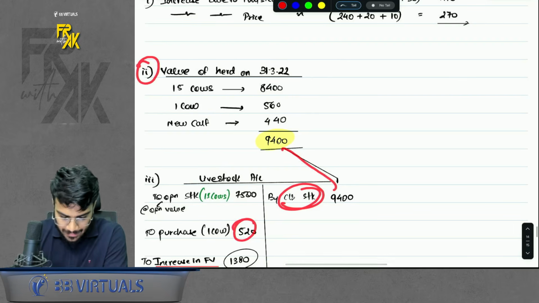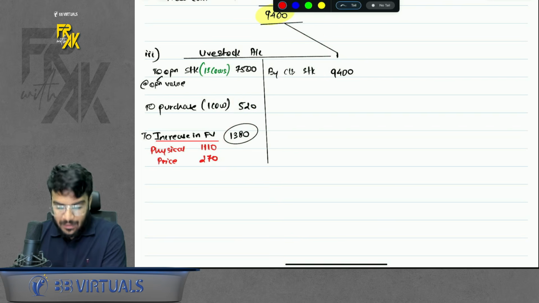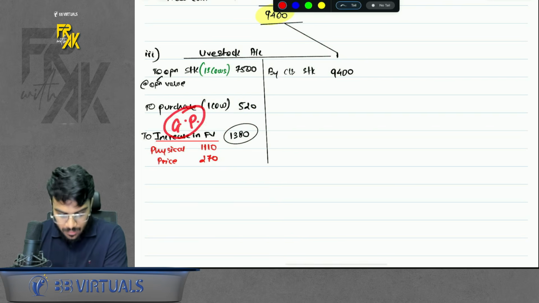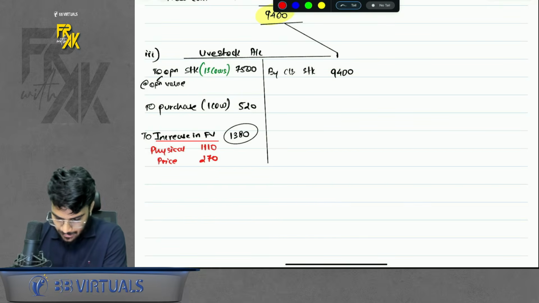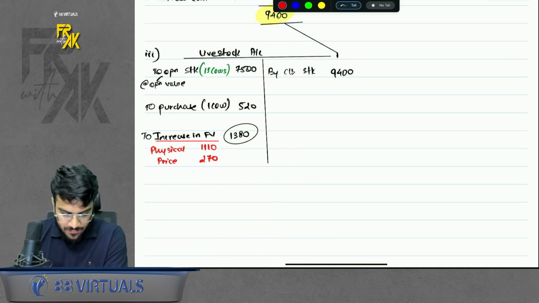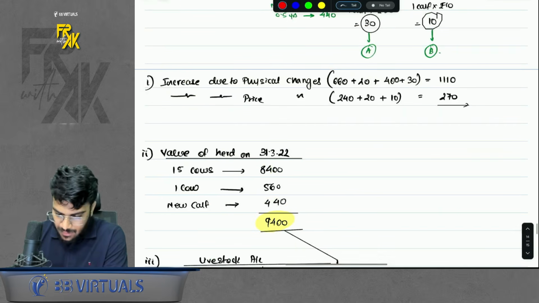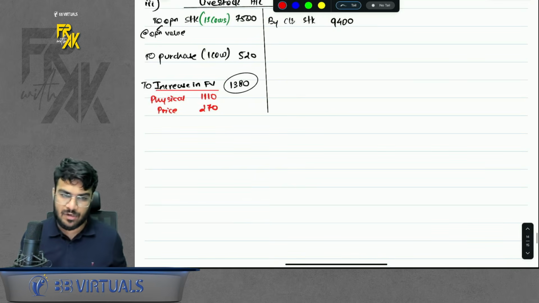In part 2, we found the closing stock only. The difference in a trading account, normally we get the difference as gross profit. Here you will call the difference as increase in fair value. Simple, right? Of course, this is 1380. The increase is of course due to 2 reasons, physical and price change. This will tally with your answer number 1. Okay, so this is how we complete the revision of Ind AS 41.